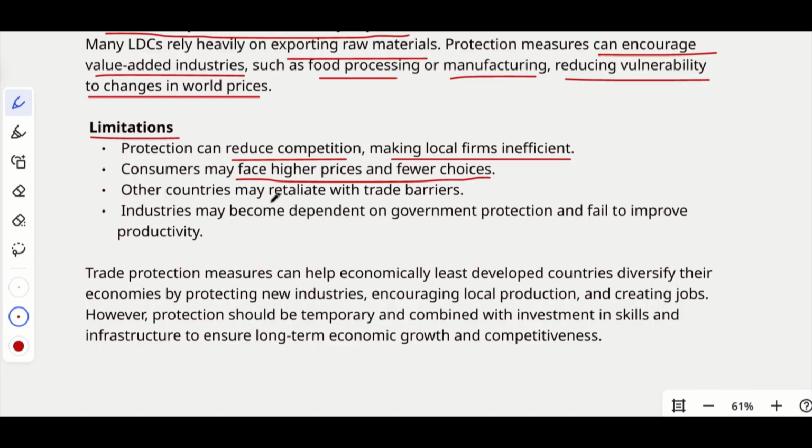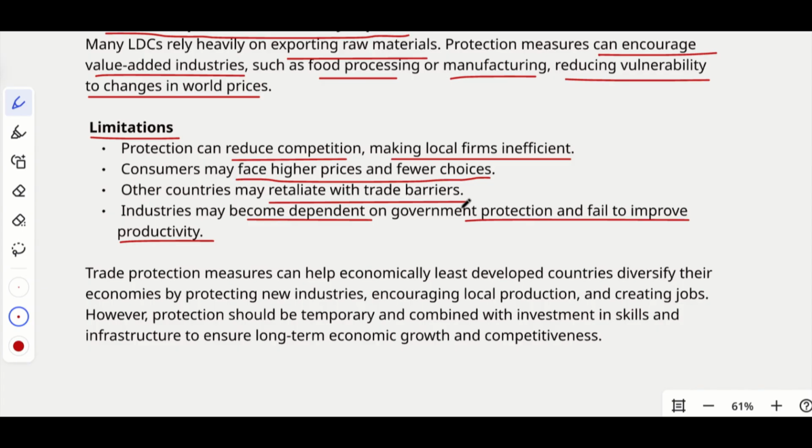And other countries may retaliate with trade barriers. So definitely, if we increase our trade barriers more than a particular level, they won't purchase ours also. And also some other economical and political issues will be arising. Okay, and industries may become dependent on government protection and fail to improve productivity.